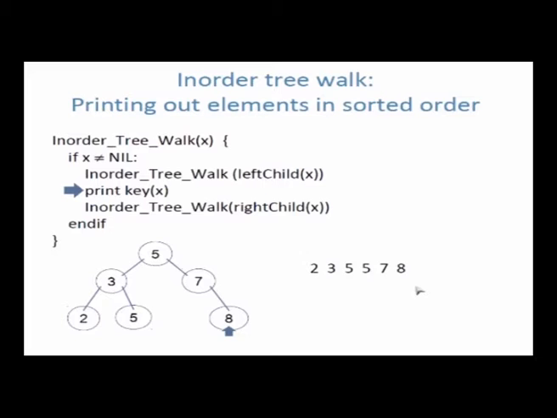So that's the sorted order of the elements. So an in order tree walk of the tree, binary search tree, will produce the elements which are stored in the binary search tree in sorted order. This particular procedure, in-order tree walk, is used for many proofs that are done in binary search tree. So you have to remember it very carefully, see what is going on, okay.